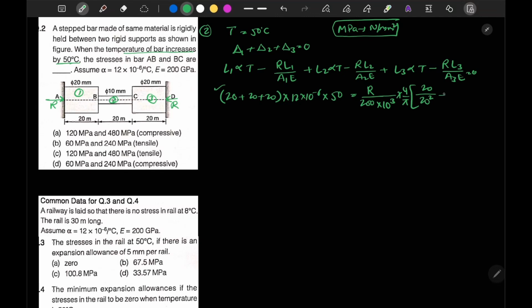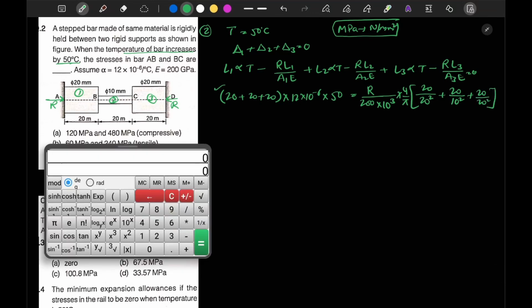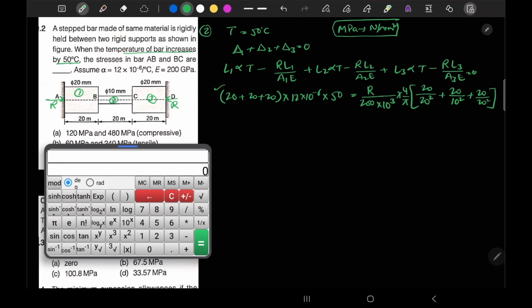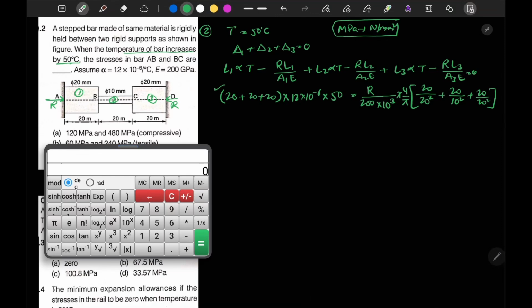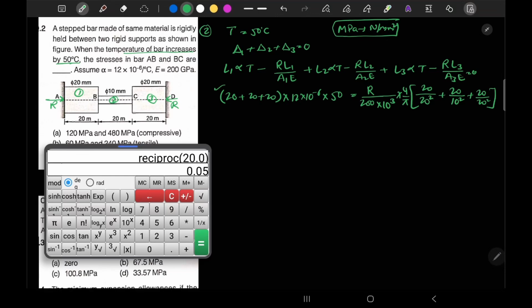Okay, plus L2 is 20 divided by diameter 10 ka square plus 20 upon 20 ka square. Okay, now if you solve this, let's substitute the values here. So if we solve this, this will be 20 inverse, plus 20 divided by 100, plus 20 inverse.